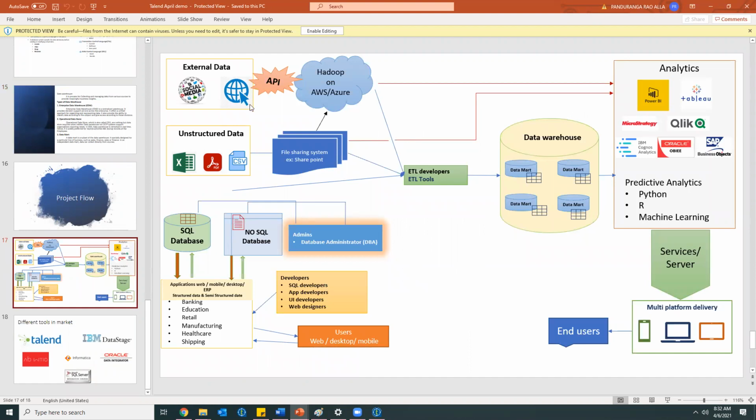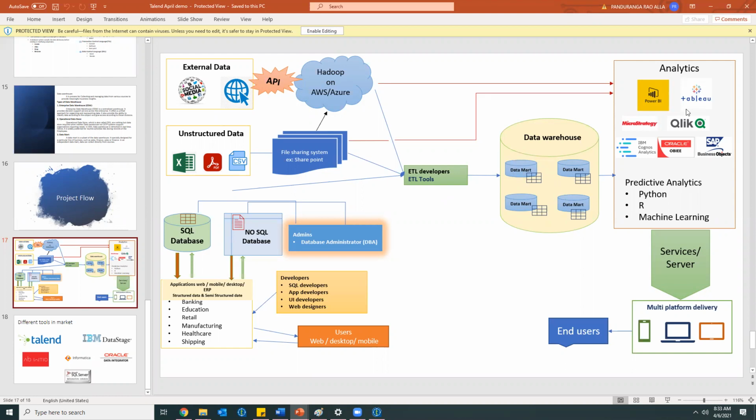See, I told earlier, we'll have different sources for reading data. One is unstructured data in the form of Excel, PDF, or CSV, and then SQL databases and NoSQL databases. All this will be loaded by ETL developers, by making use of an ETL tool, into the data warehouse.